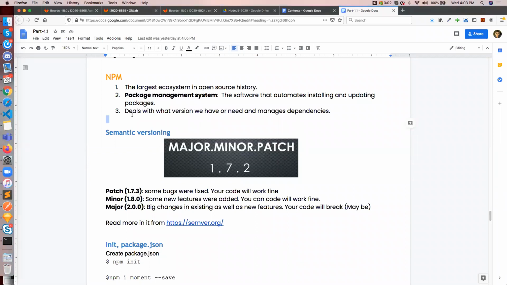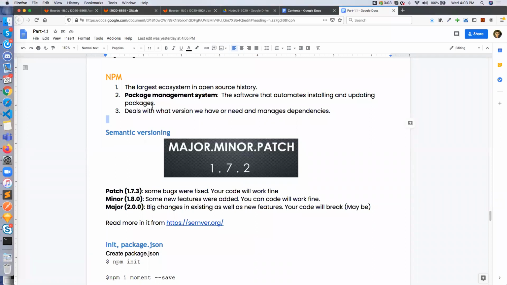Nowadays NPM is the largest open source registry, open source ecosystem, to date. You can see there are so many languages available, like WordPress, Laravel, and their packages, in terms of plugins, are also available. But NPM is the largest repository to date. Okay.